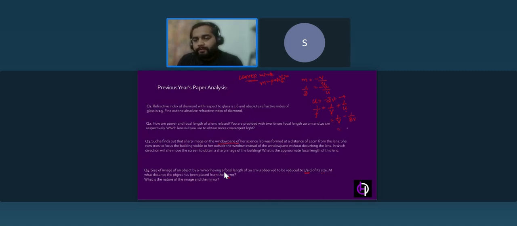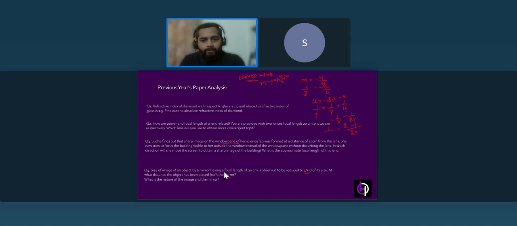The LCM, if we take, will be 3V. So it will be 3 minus 1 over 3V, and here we have the focus.